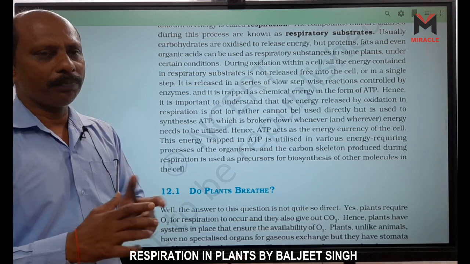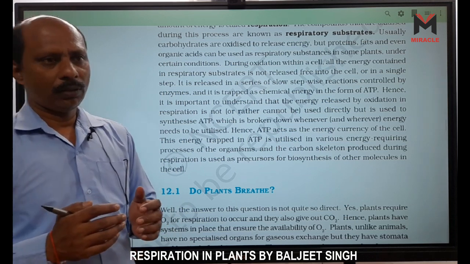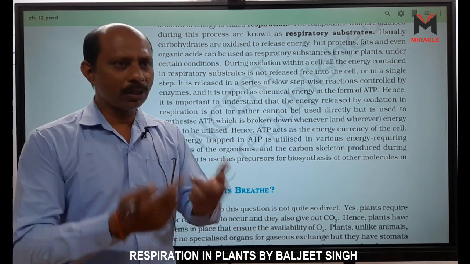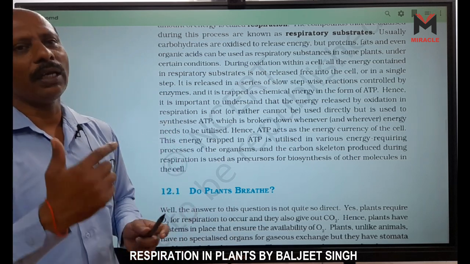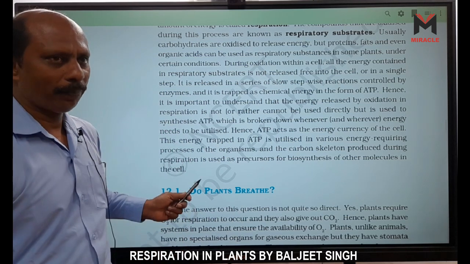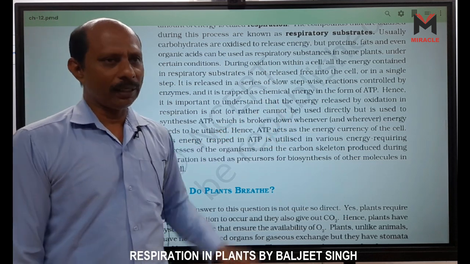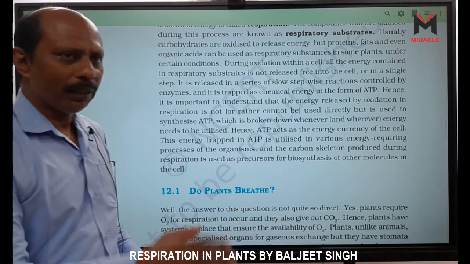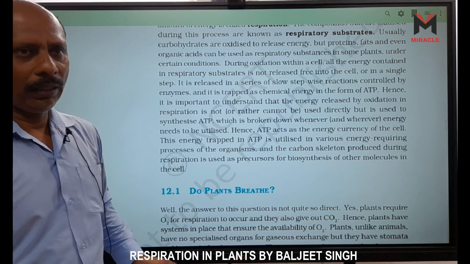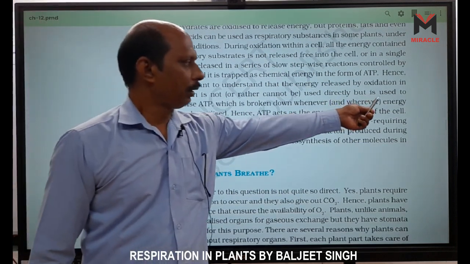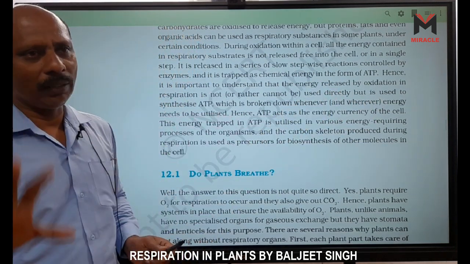Why? What is the aim? What is the target of breakdown of glucose? It is the formation of ATP, not to release energy, right? Sometimes it is used directly, but after the formation of ATP.